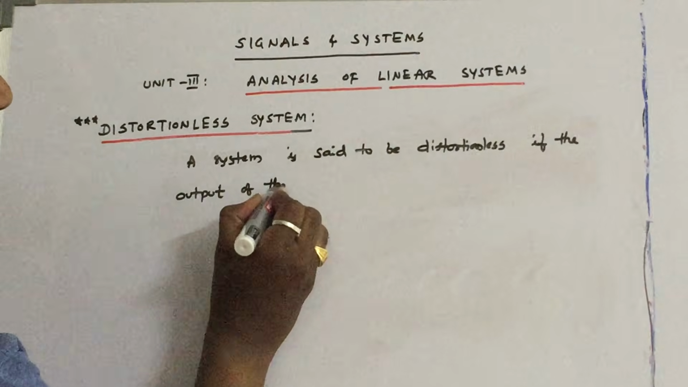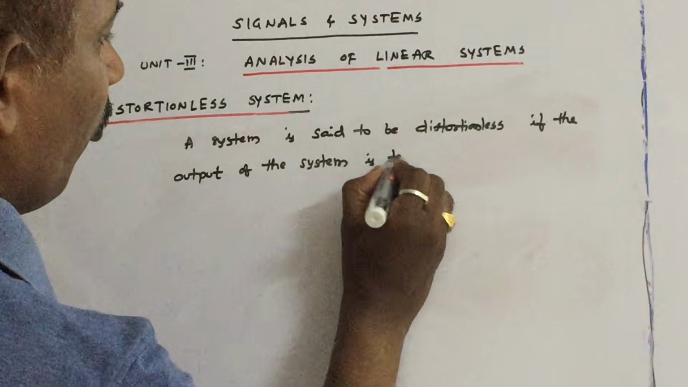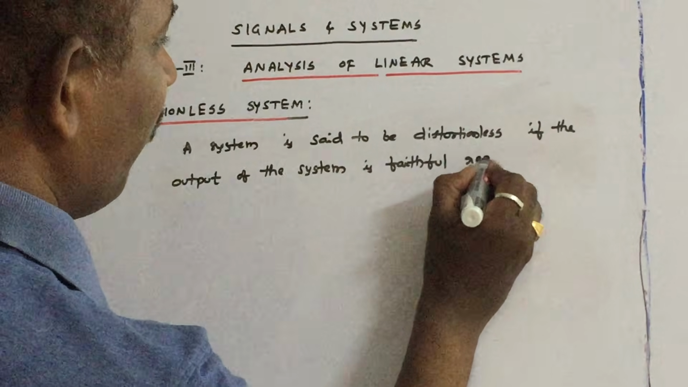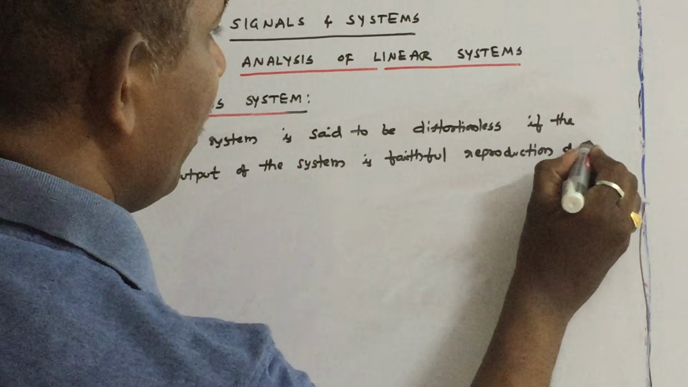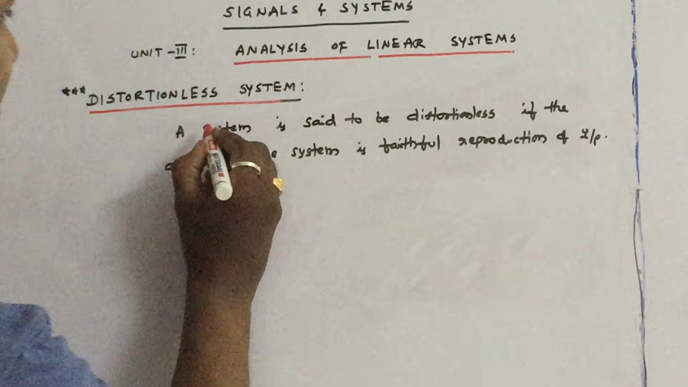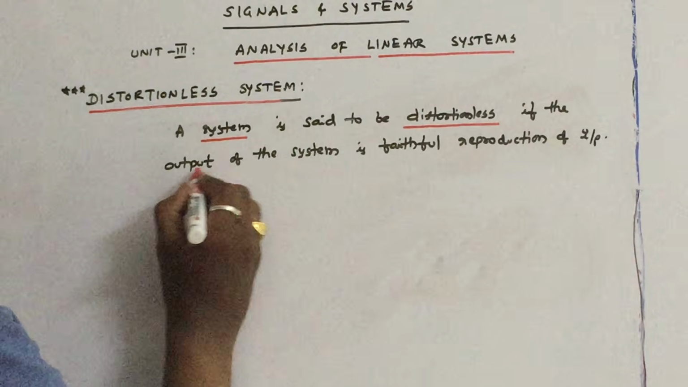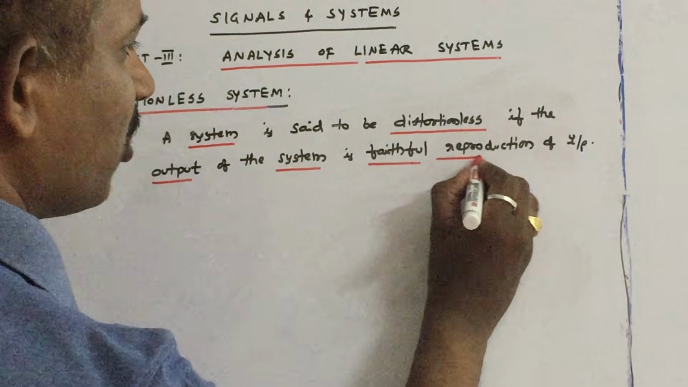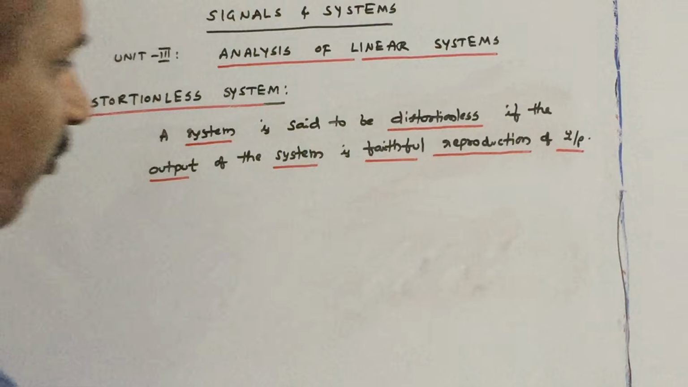of the system is a faithful reproduction of the input that is applied to the system. So what is the simple definition? A system is said to be a distortionless system if the output of the system is a faithful reproduction of the input signal. Faithful reproduction is the important word here.